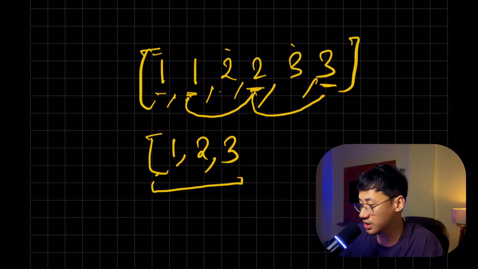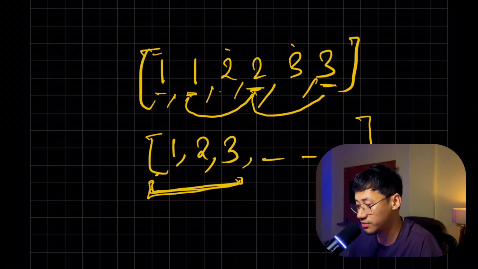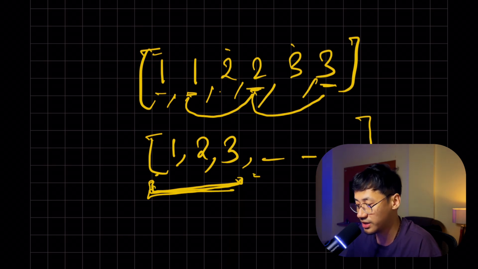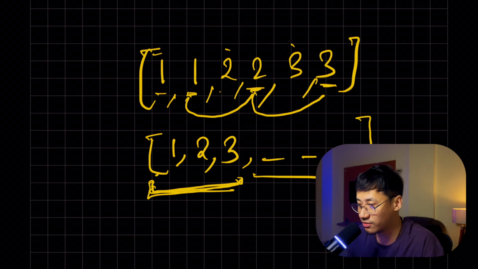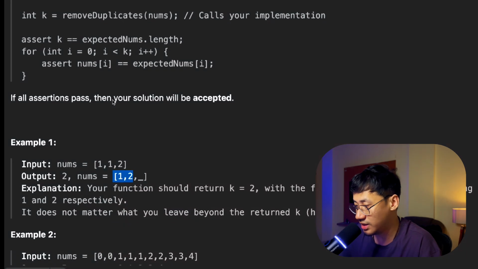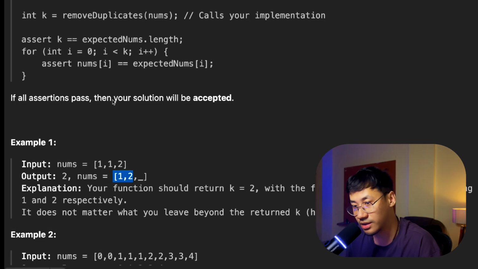So you need to keep these 3 unique things, and whatever you do in the later positions does not matter if you keep it or not. The only thing that matters is you should keep whatever unique values are there. After that, it is your choice. All right, so let's solve it. And here you need to return the length of the list, the length of the unique elements, I guess.